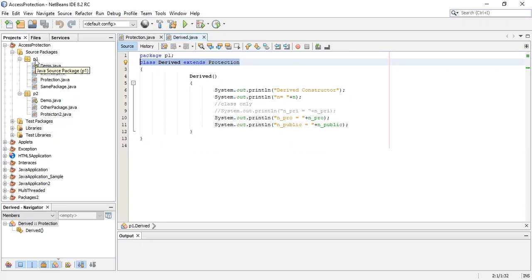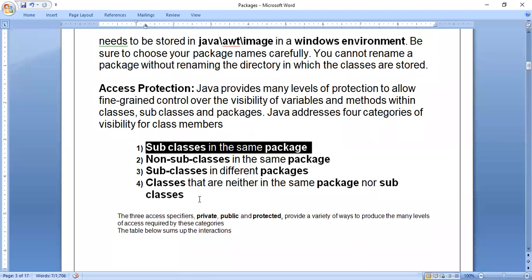So the meaning of the first category is subclass in the same package. I hope people got this. Subclass in the same package means two classes, one will be a subclass, one will be a superclass, both present in the package P1. Understood? Now we'll go for the second category. First, after understanding these four categories only, we can move further. We have to understand correctly what these categories are.